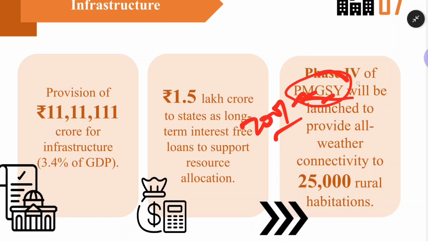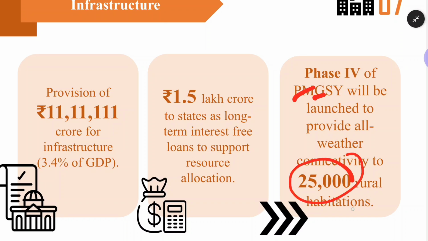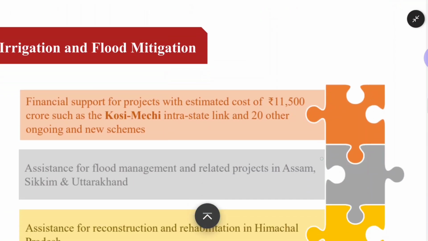Phase 4 of Pradhan Mantri Gram Sadak Yojana will be launched to provide all-weather roads, nothing but roads which are able to sustain themselves in rainy, winter, summer, whatever season. The roads are good, that is called all-weather roads. So in phase 4 of Pradhan Mantri Gram Sadak Yojana, nearly 25,000 rural habitations will be covered under the Pradhan Mantri Gram Sadak Yojana.